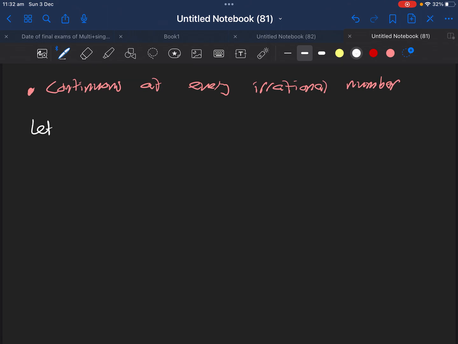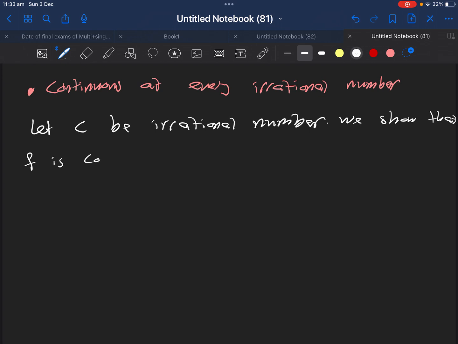We assume that my number is c, which is an irrational number. We will show that f is continuous at c.